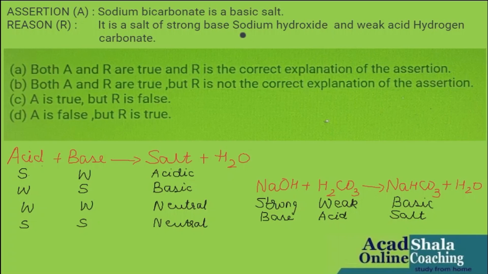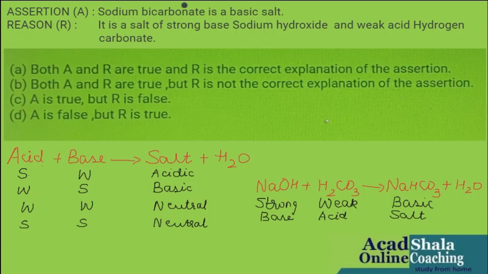And according to the second statement, it is a salt of a strong base, sodium hydroxide, let me write NaOH, strong base, and a weak acid, that is H2CO3, hydrogen carbonate, the weak acid. Let me write plus H2CO3, weak acid. So what will it form?